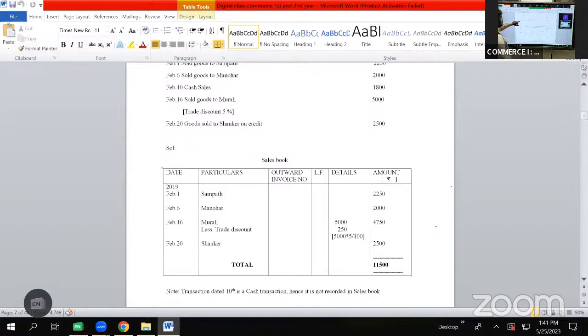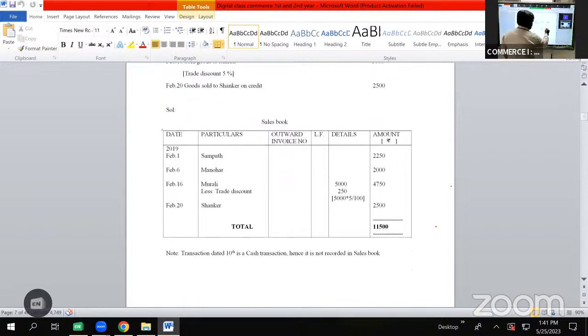Then we have a transaction on February 20. Goods sold to Shankar on credit 2,500, which will be shown as February 20, Shankar 2,500. As we are done with all the transactions, now let us do the total for sales book. 4 plus 2 is 6, 6 plus 2 is 8, 8 plus 2 is 10, 10,700, 11,200, 11,400, 11,500. So here it will be shown as total 11,500.